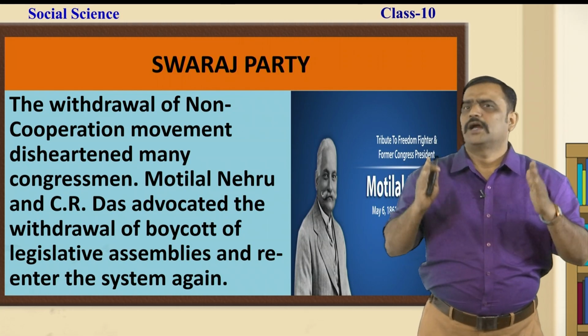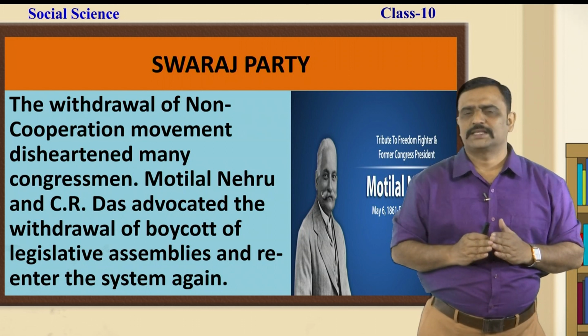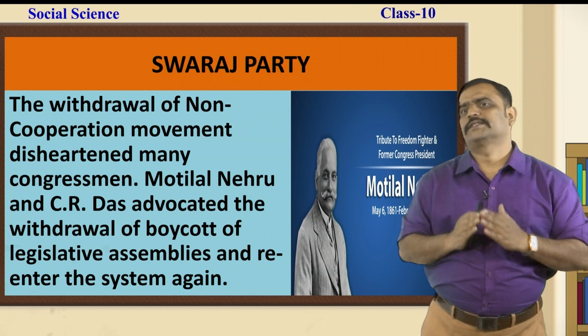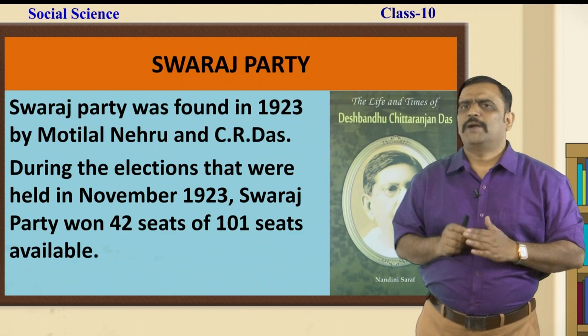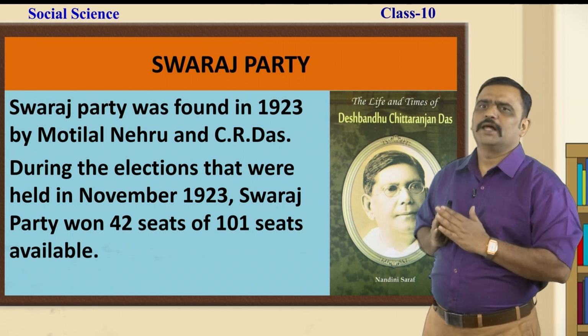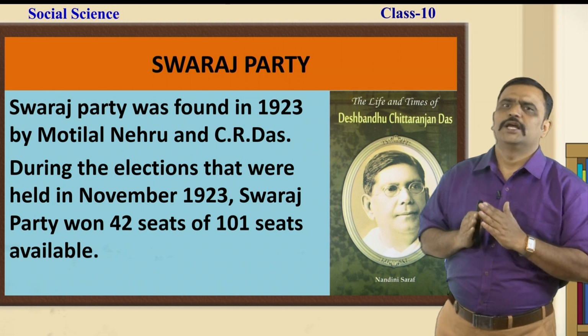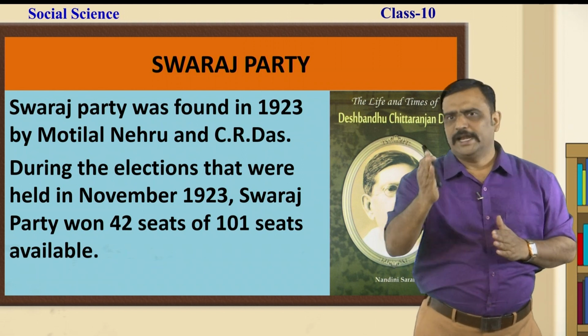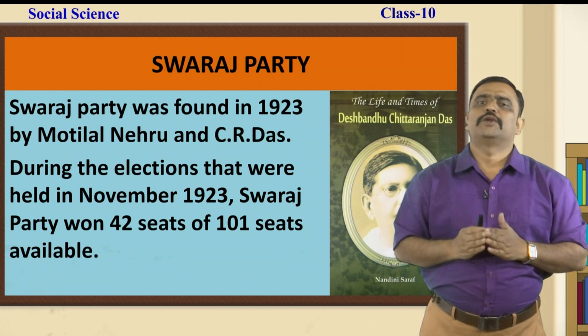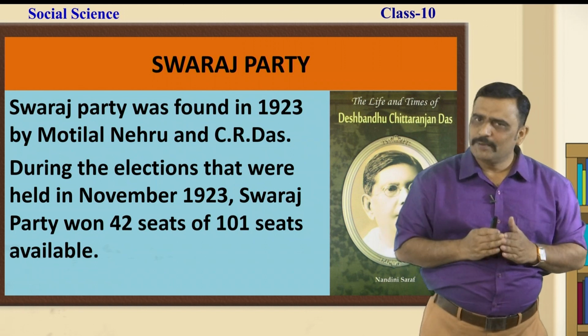Chittaranjan Das advocated the withdrawal of the boycott of legislative assemblies and re-entering the system again. Swaraj Party was founded in 1923 by Motilal Nehru and C.R. Das. During the elections held in November 1923, Swaraj Party won 42 seats out of 101 seats available.